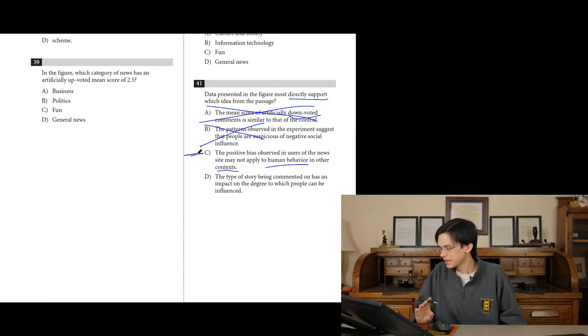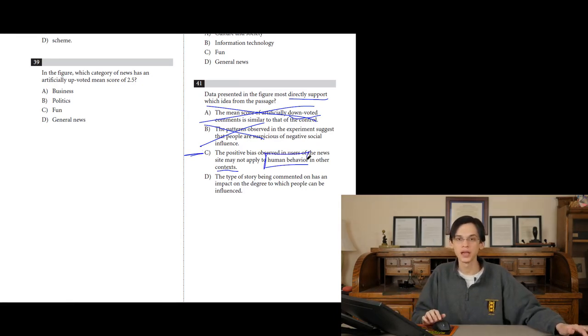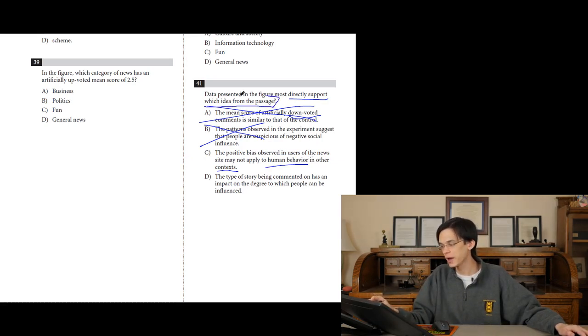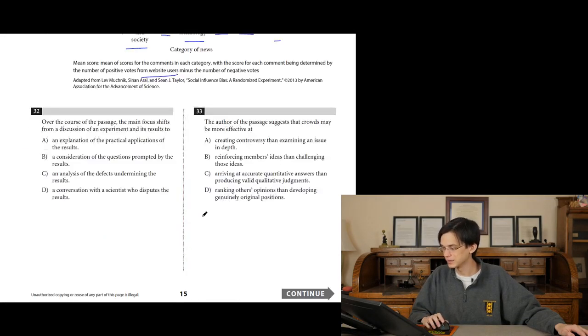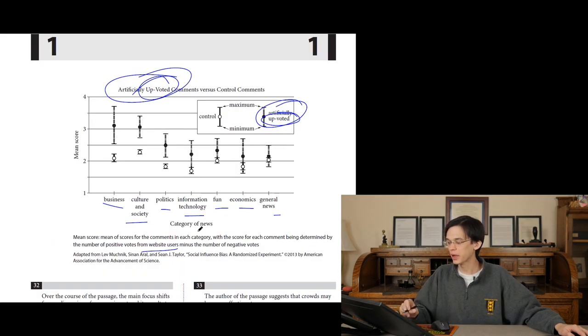What about D? And furthermore, we don't talk about other human behavior, or that other human behavior does not apply to this experiment in the passage. We should be clear about that, because the question is asking a very particular thing: which idea from the passage is supported by the figure? D, the type of story being commented on has an impact on the degree to which people can be influenced. Yes. Doesn't this talk about the different categories of news and the different ways that people are influenced? That is true in the graph.